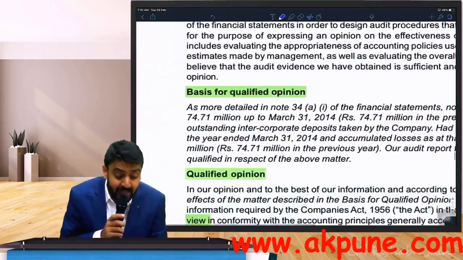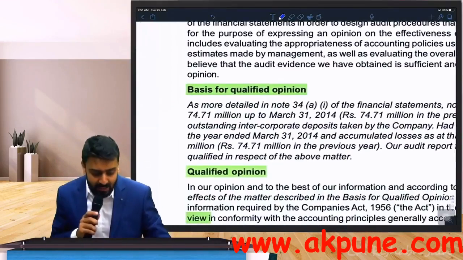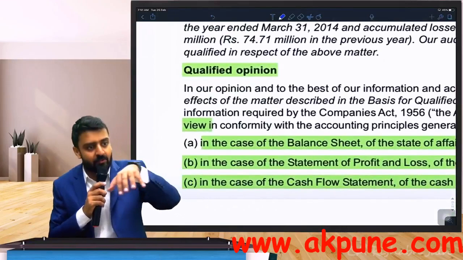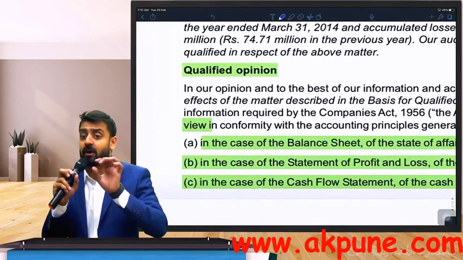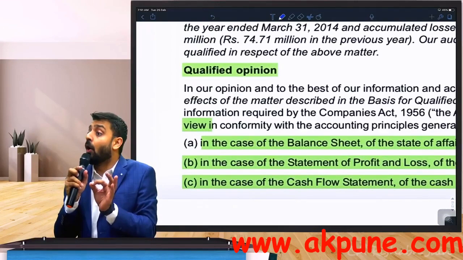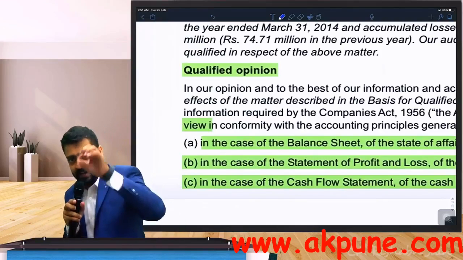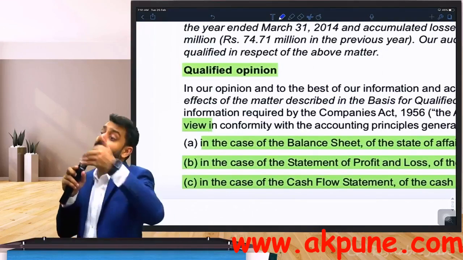In the basis paragraph. You remember the reason for a modified opinion? So in case of a qualified opinion, my language is: in our opinion and to the best of our information and explanation given to us, except for the effects or possible effects. See, tell me, either misstatements you have identified, or you believe you could not obtain evidence, but there can be misstatements.